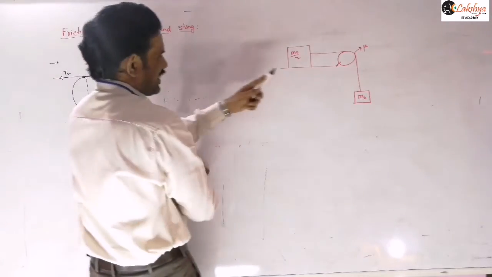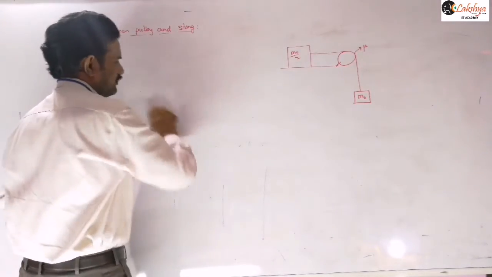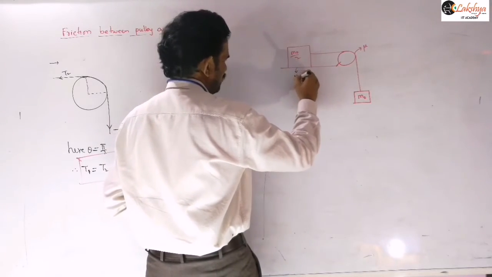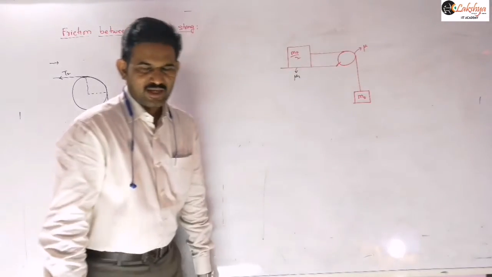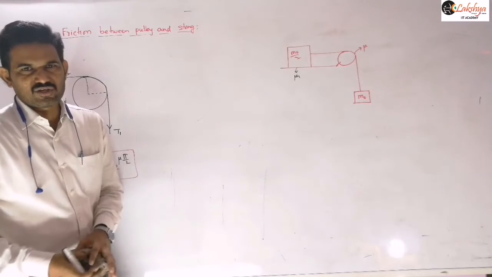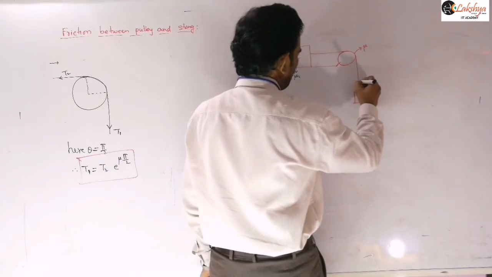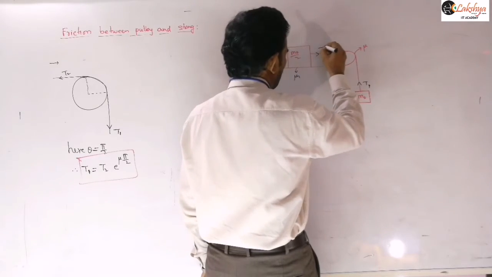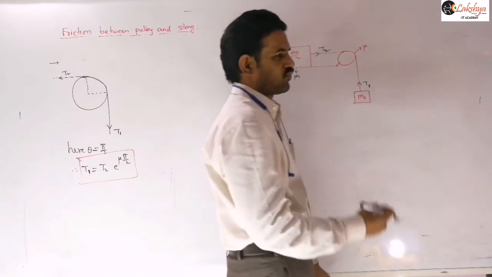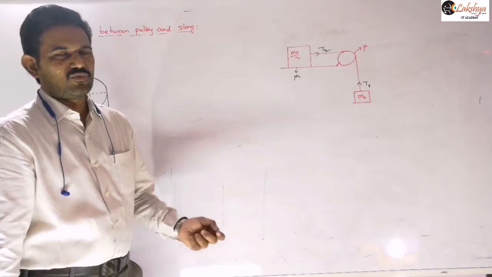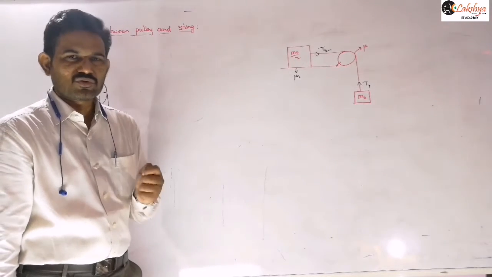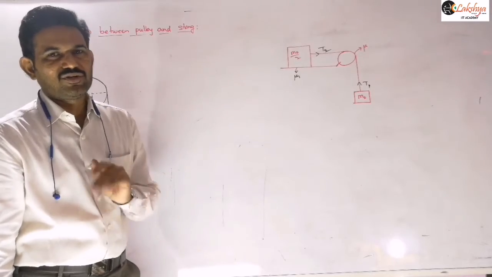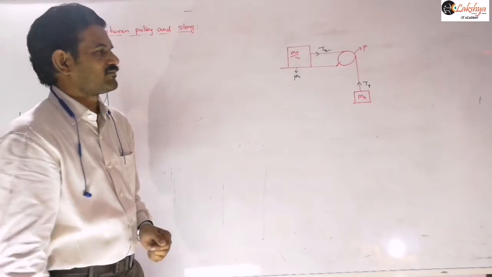That means here we need to calculate the coefficient of friction. So let's suppose I am taking this coefficient of friction as mu1 here. That mu1 value we need to find, and the given information is that the system is ready to slide. So the system is ready to slide means this side I am taking the tension as T1, and this side as T2. So we write this expression: T1 is equal to T2 into e power mu into theta. There T1 is the larger value and T2 is the smaller value, that you need to remember, otherwise you will get wrong answers.